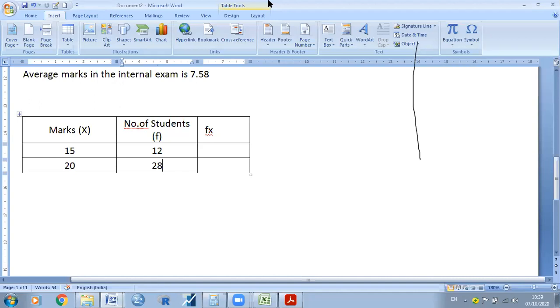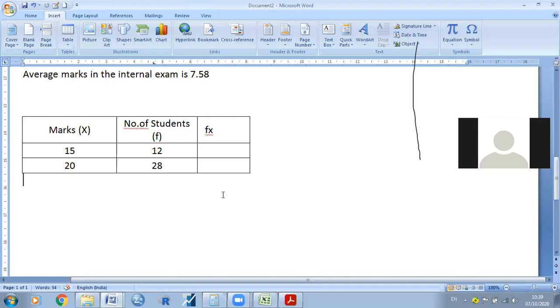15 by 12? 15 by 12. Average. How does it come, Ushastri? Sir, marks 15, and the number of students is 12, and it's separate, no, sir.